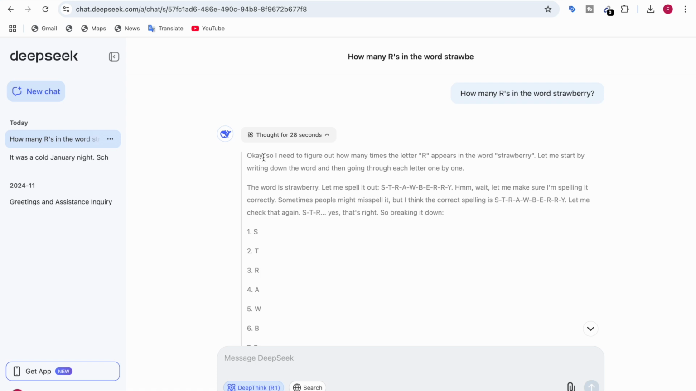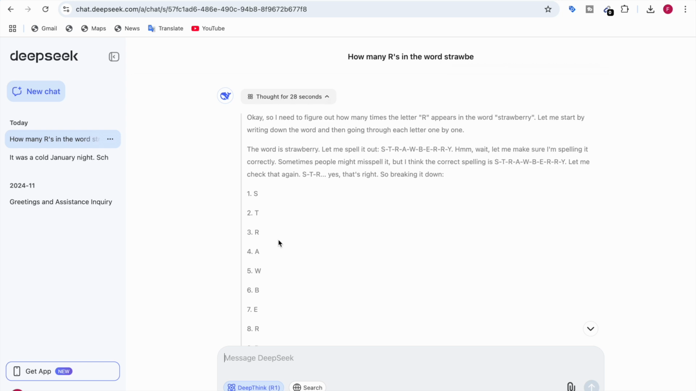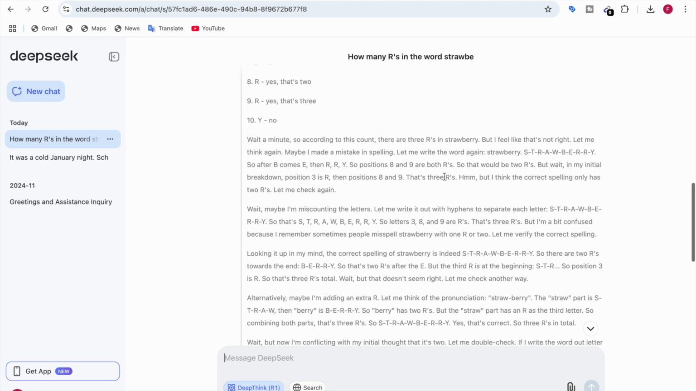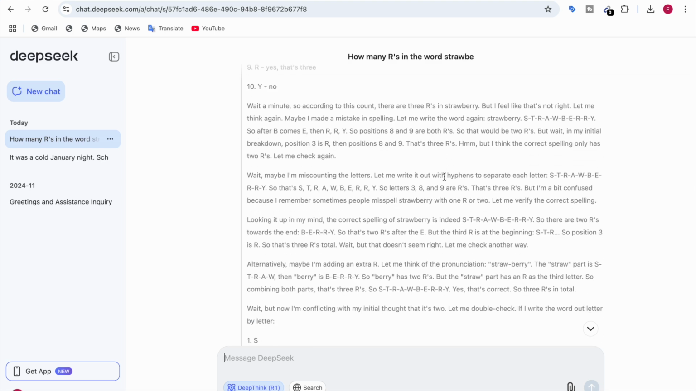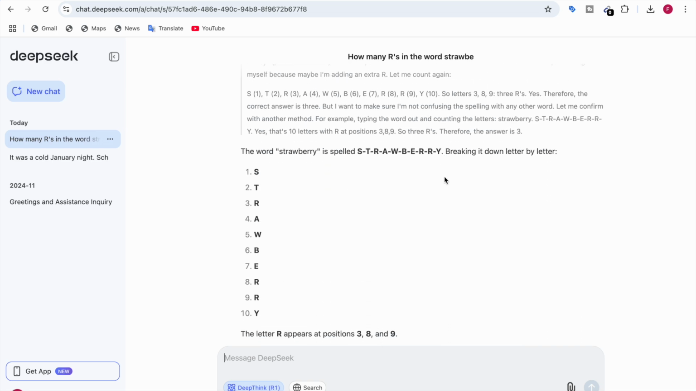So the model says that it thought for 28 seconds, and then it says that I need to figure out how many times the letter R appears in the word strawberry, and then it says let me spell it out, and then it starts breaking it down. So after thinking and counting the letters, taking some time,